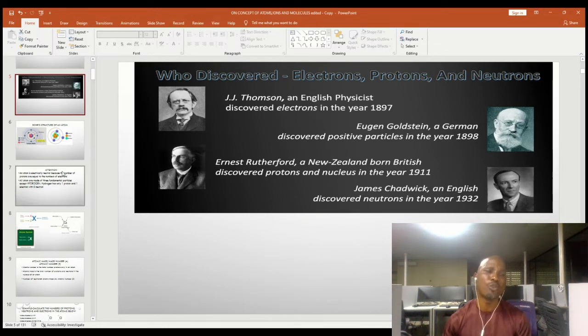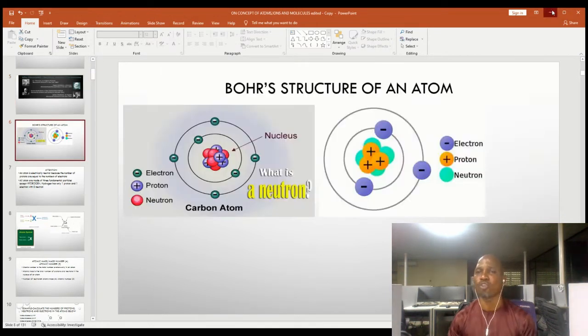We'll be moving further to look at the structure of an atom. How does an atom look like? Many scientists have tried to describe the structure of an atom, but the one that we are discussing today is the one by Niels Bohr. Niels Bohr saw an atom as made up of a centrally located nucleus which contains the proton and the neutron, which is surrounded by electrons in orbit.